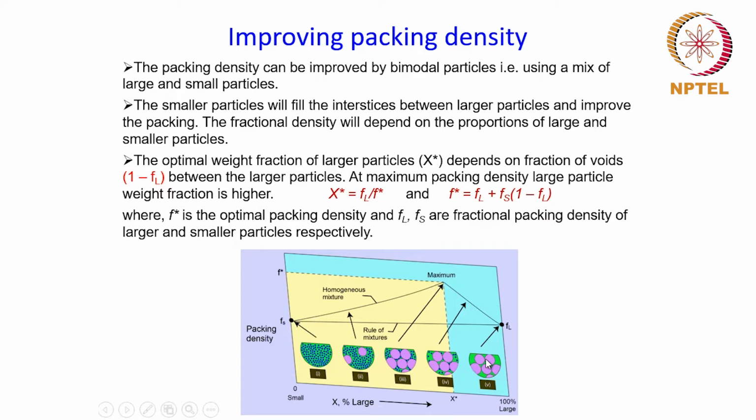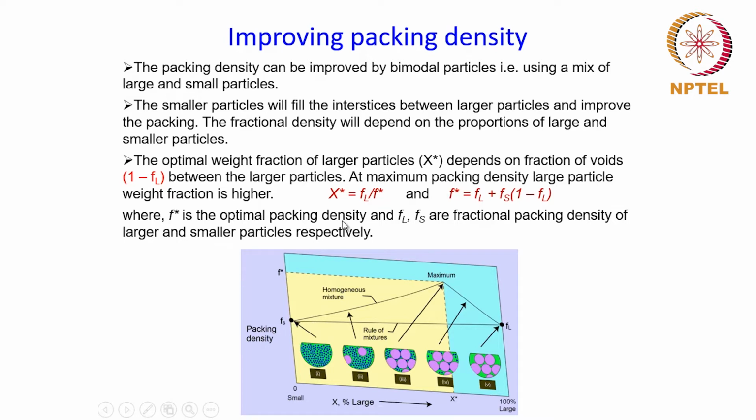Okay, and corresponding to these two types of mixing, you get these two curves. One for this one where you are moving from left to right, and the other is this one when you are moving from right to left. And the intersection of these two curves is the optimum fraction of large particles, which gives rise to a maximum packing density.